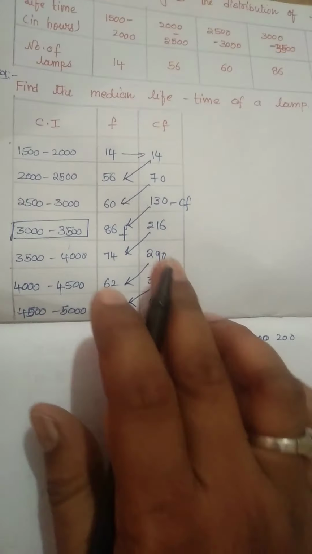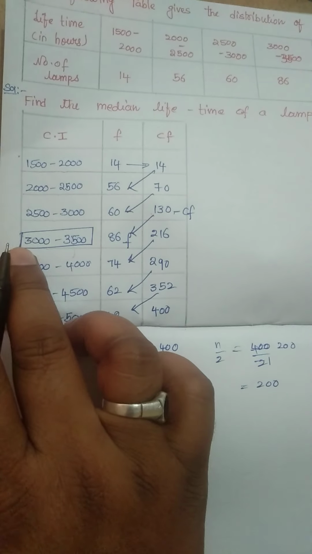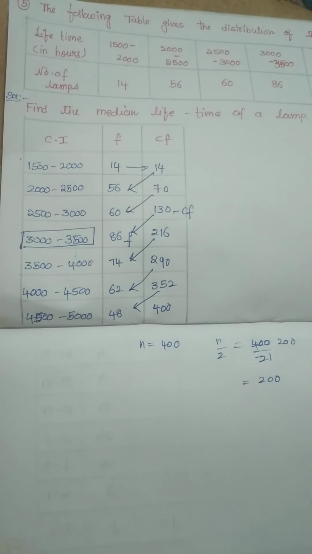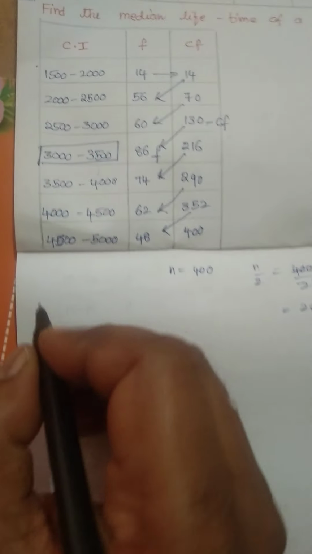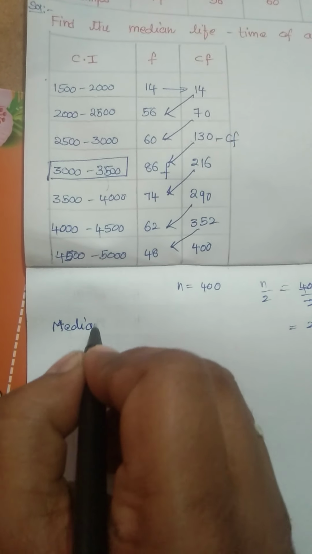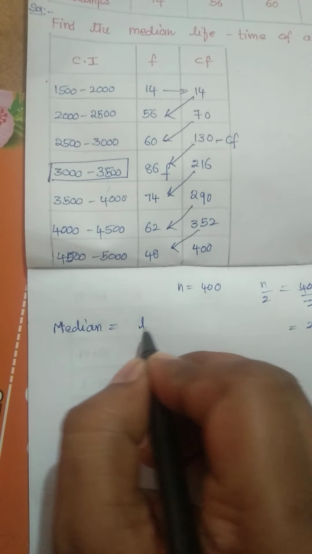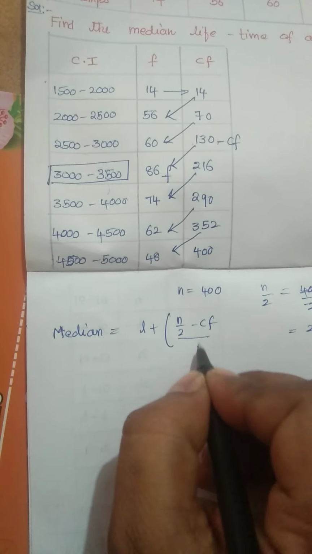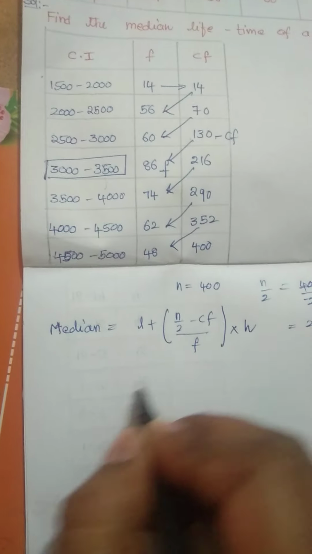Just after 200 we have 216, children. The corresponding class interval is 3000 to 3500. That is our frequency, and this is our cumulative frequency. That's all. So median equals L plus (n by 2 minus CF) by f, into h.